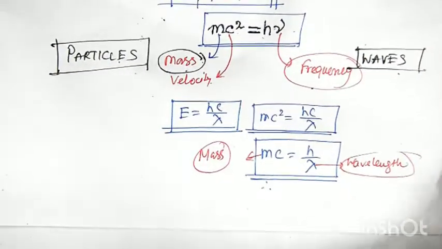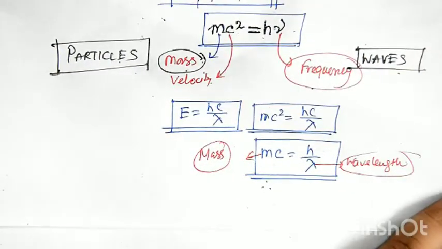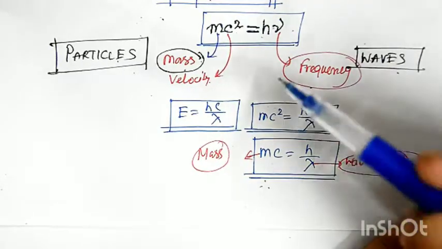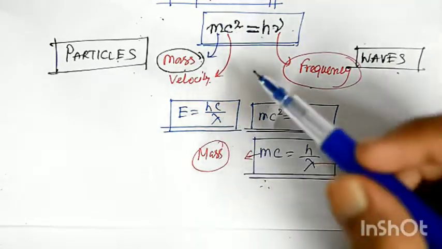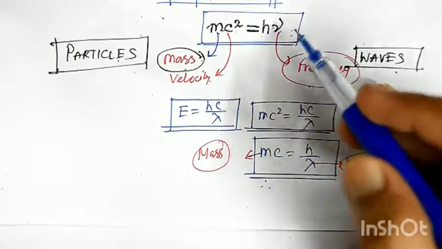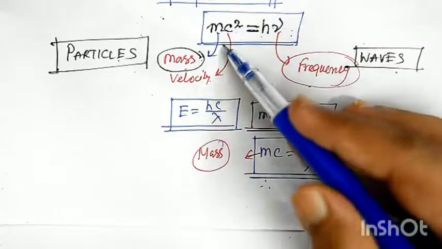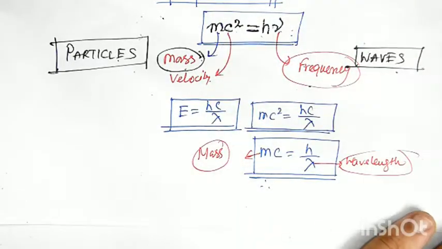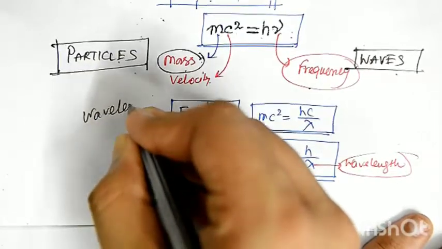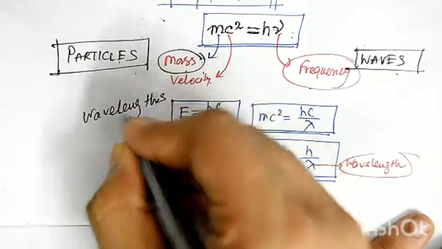Let's see the formulas of calculations here. Louis de Broglie showed that the energy E equals h nu, so mc square equals h nu. From here we can calculate the mass formula. Also, these things can be calculated in terms of wavelength, not only frequency.